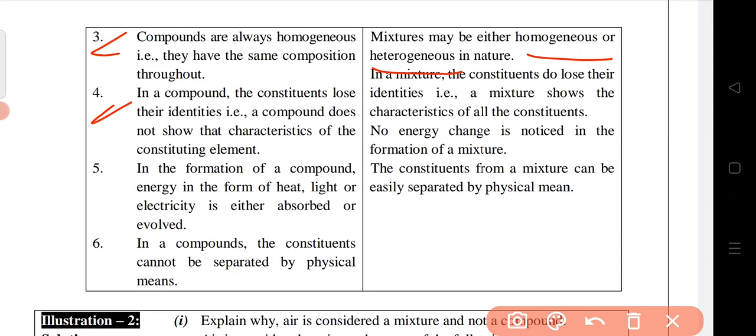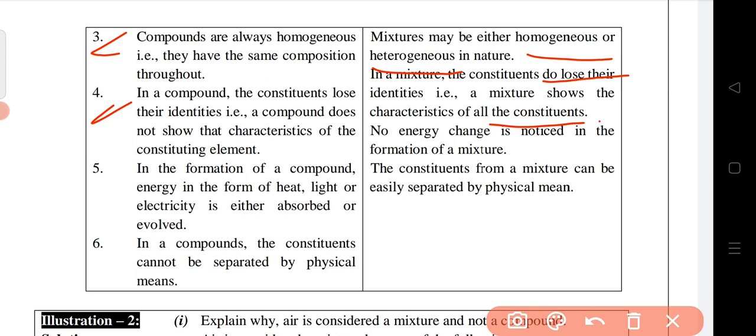But in case of mixture, they will have their identities only. They can exist in a single phase in case of homogeneous mixture. Okay. In case of homogeneous mixture, not all the constituents.